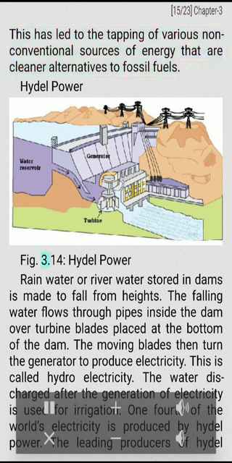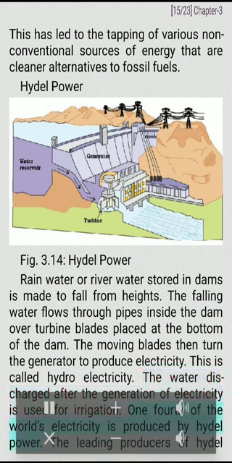Tidal power. Fig. 3.14. Tidal power. Rainwater or river water stored in dams is made to fall from heights. The falling water flows through pipes inside the dam over turbine blades placed at the bottom of the dam. The moving blades then turn the generator to produce electricity. This is called hydroelectricity. The water discharged after the generation of electricity is used for irrigation.